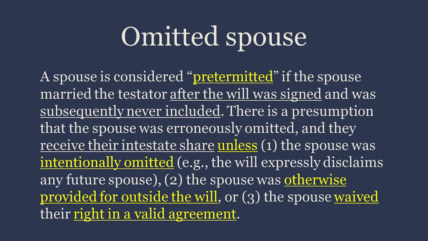Omitted spouse. A spouse is considered pretermitted if the spouse married the testator after the will was signed, and was subsequently never included. There is a presumption that the spouse was erroneously omitted, and they receive their intestate share unless 1. The spouse was intentionally omitted, 2. The spouse was otherwise provided for outside the will, or 3. The spouse waived their right in a valid agreement.